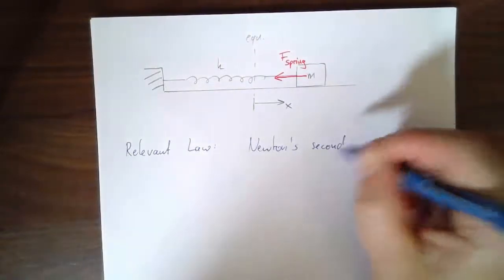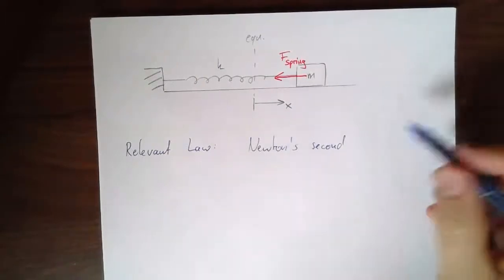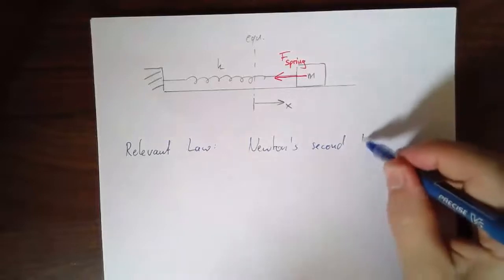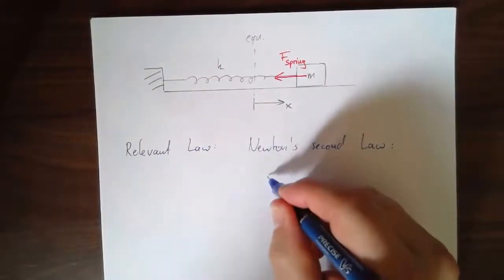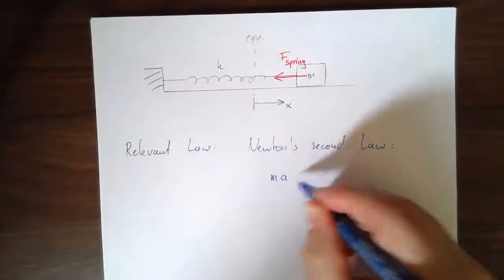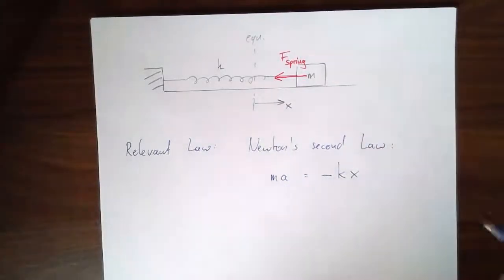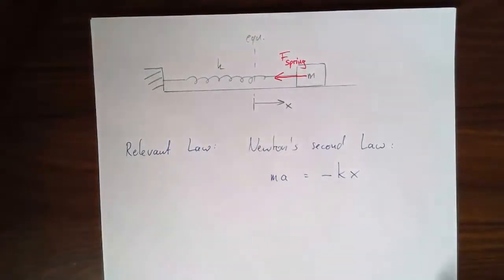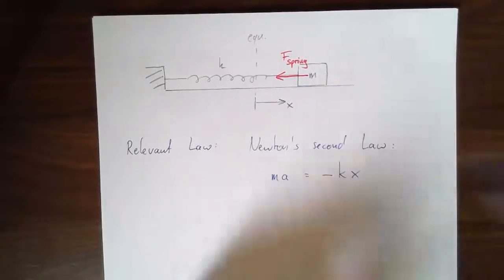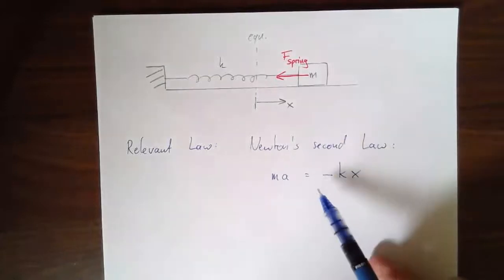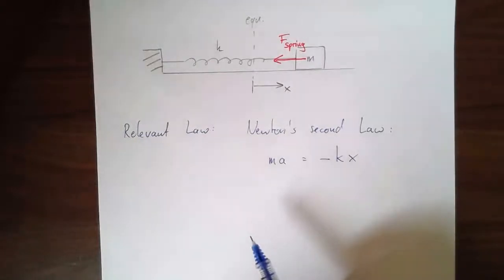Now, of course, Newton's second law is really a placeholder for lots of different laws, depending on the type of interaction that is relevant to the type of system we're studying. In our case, the force is a spring force, so Newton's second law says ma is the force, which in our case is minus kx. I'm not making any specific assumption about where the spring starts, how far it is squished or stretched, or where the mass is. I'm just writing down the law of physics that has to hold for the system. That has to be true no matter what.